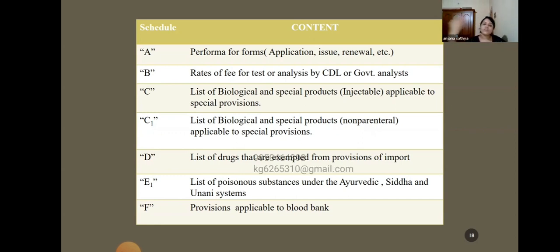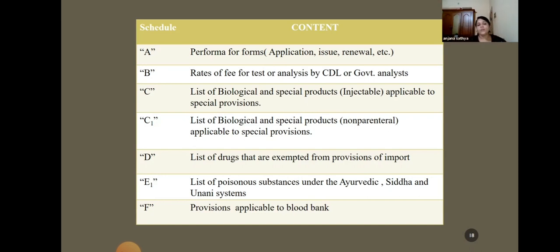For approval of a quality analysis center or QC in the institution, you have to apply in Form 48. And for GMP, there is a certain form, that is 26E-1. All those forms you can find in Schedule A.